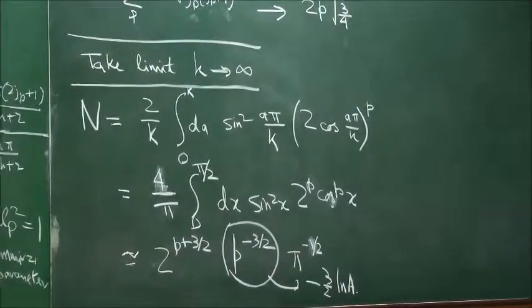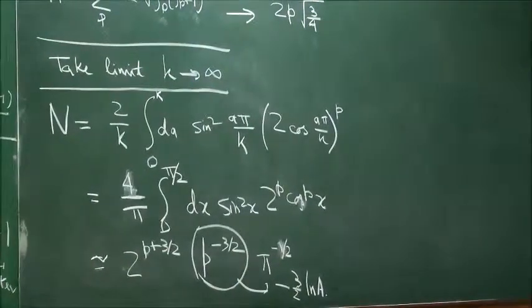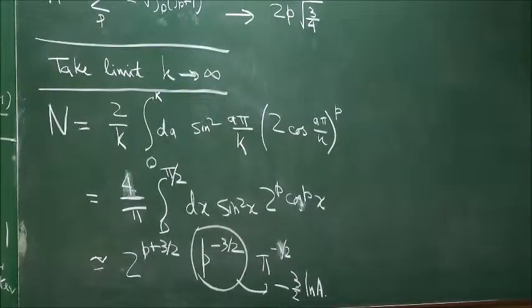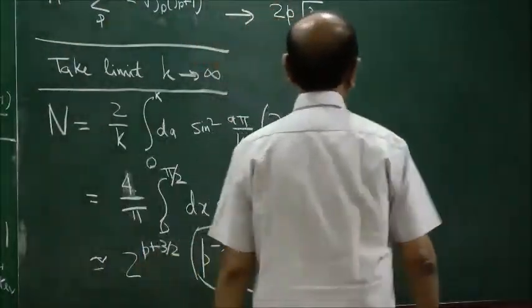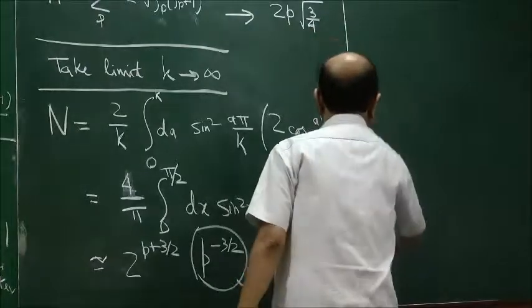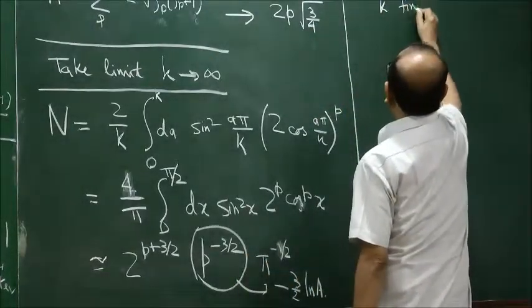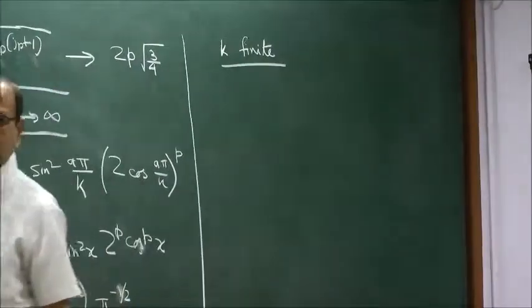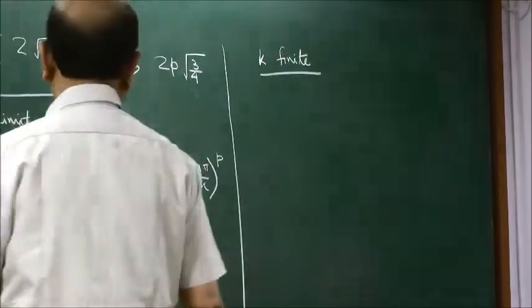What is meant by k going to infinity? K is the classical area. So here we have taken the classical area to infinity and considered the quantum eigenvalues of the area A to be finite. But it is better to keep the classical area finite. So suppose we consider k to be finite. Then of course it's more difficult, but the k doesn't appear in the area. K doesn't appear in area. K is a different thing.